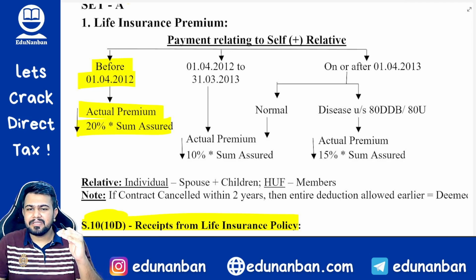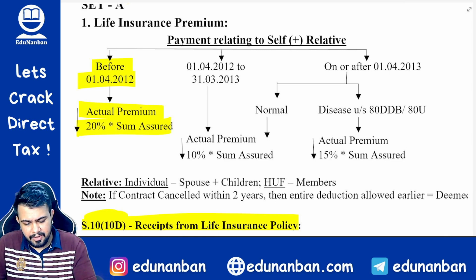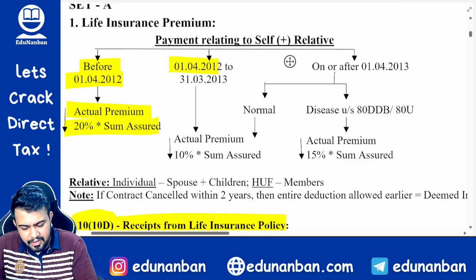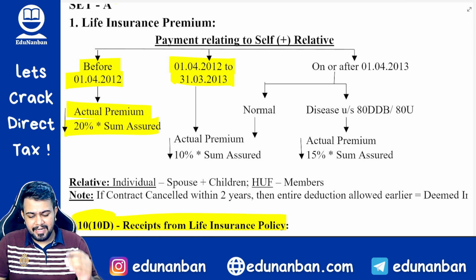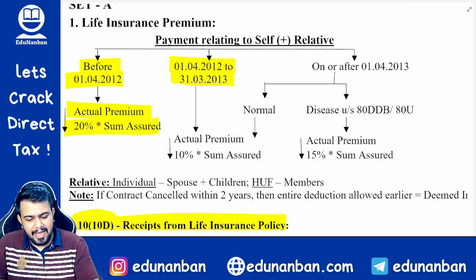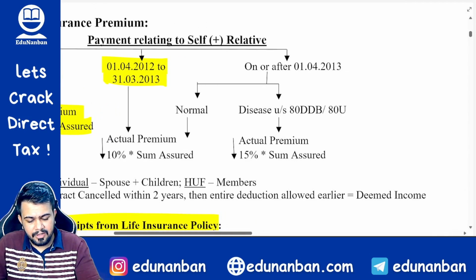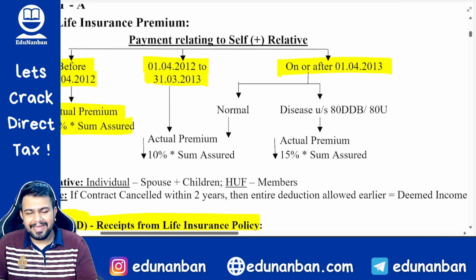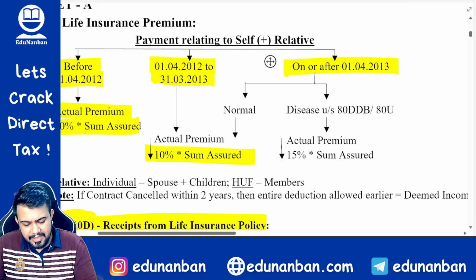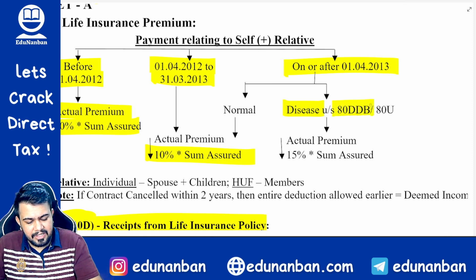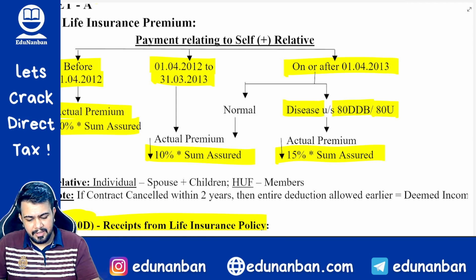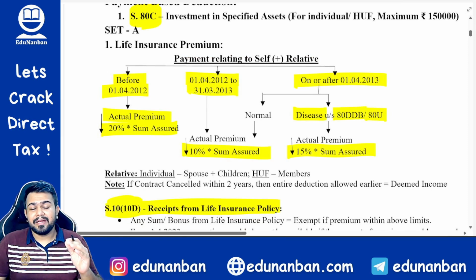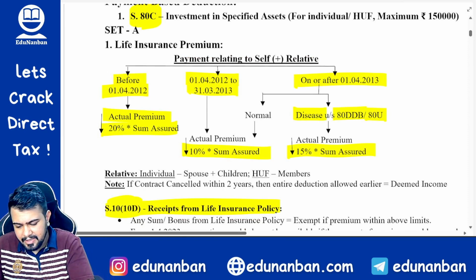So the maximum limit is how much? 20% of the sum assured. If the policy is issued on or after 1/4/2012 till 31st of March 2013, then the maximum deduction that can be claimed is 10% of sum assured, and in case of a policy issued on or after 1/4/2013, then in case of any normal person, 10% of sum assured is the limit, and in case of a person who is suffering from a disease under section 80DDB or 80U, then 15% of the sum assured is the higher limit. Beyond the limit, the deduction cannot be claimed. Maximum deduction that can be claimed is the limit.